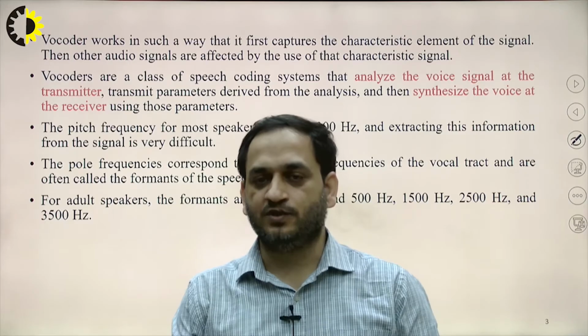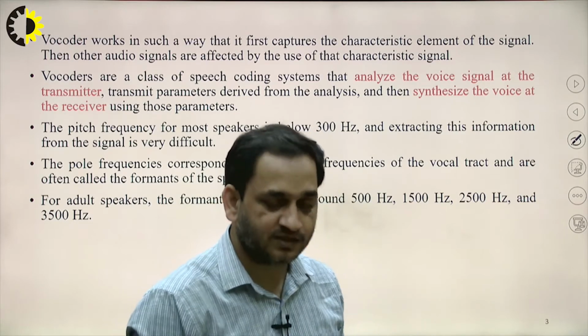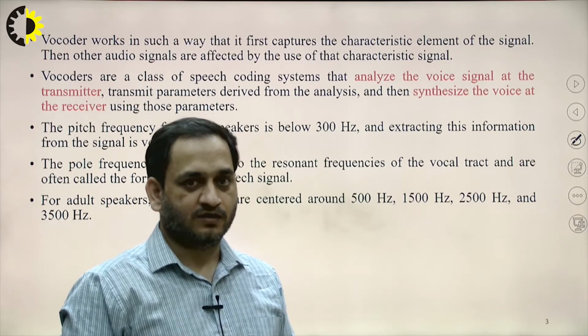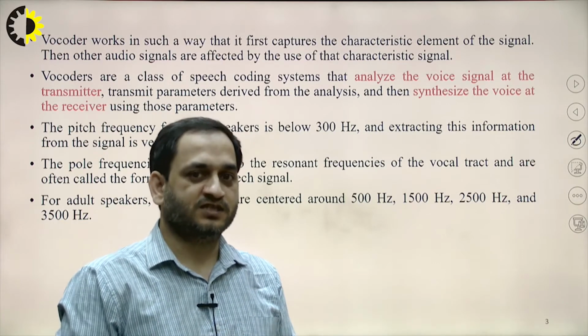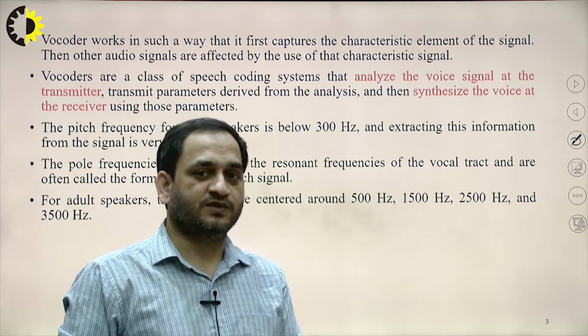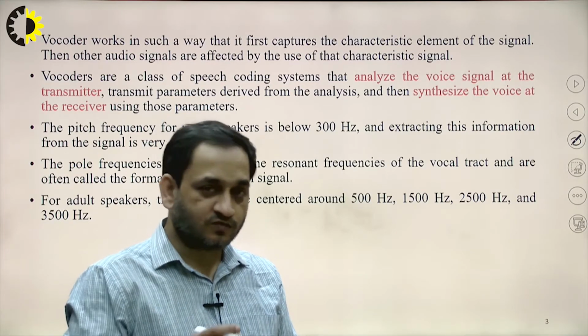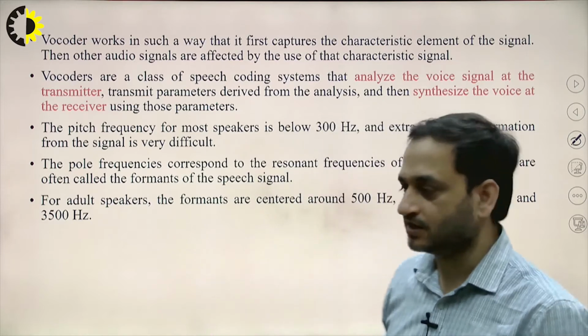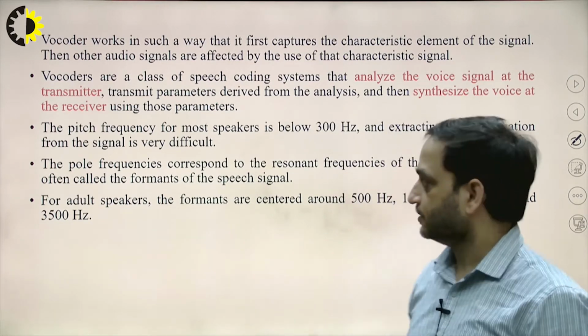So we require two signals. First will be the voice signal, which may be categorized into voiced or unvoiced signal, and the second one can be the noise. Okay, so the unvoiced signal is called the noise signal. So we compare these two signals in the vocoder.